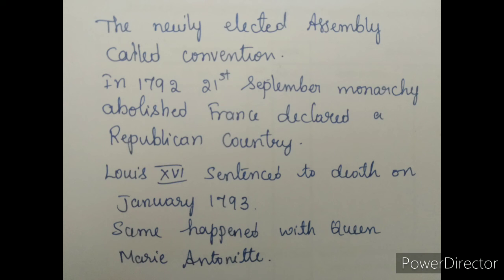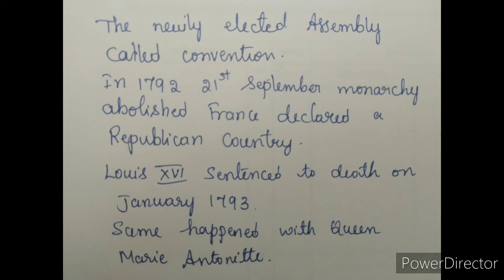On 21st January 1793, he was executed publicly at the Place de la Concorde. The Queen Marie Antoinette met with the same fate shortly after. The newly elected assembly was called the Convention. On 21st September 1792, the monarchical system was abolished.